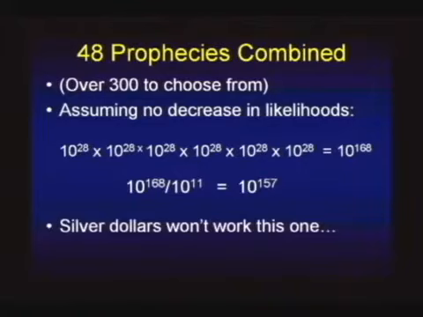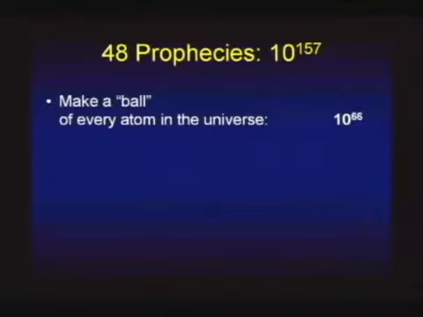Now I've got to build a model for you and I to imagine that's really big, really big. And silver dollars won't work because they're too big in the first place. So I've got to make a model consistent. The units I'm going to use are the smallest thing I can conceive of. What's the smallest thing you can imagine? An atom. Okay, good. I'm going to make a ball of every atom in our galaxy. Turns out that's about 10 to the 66th.